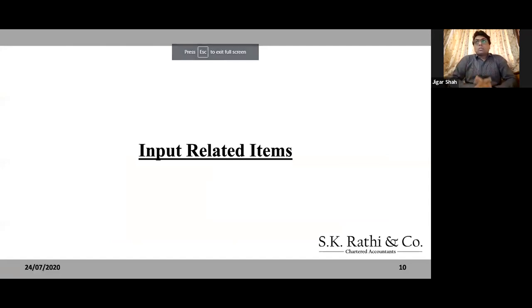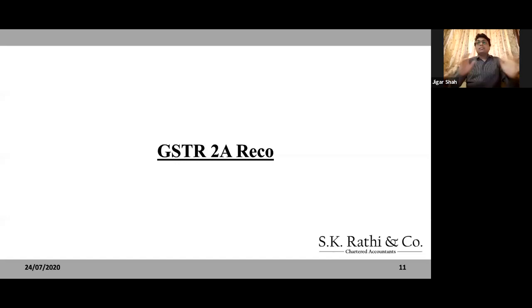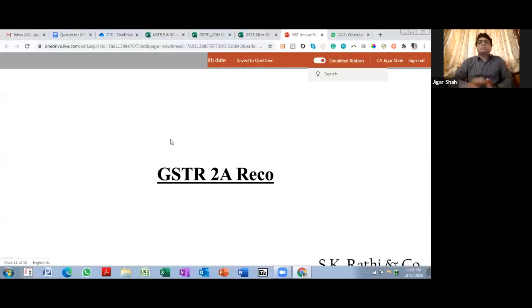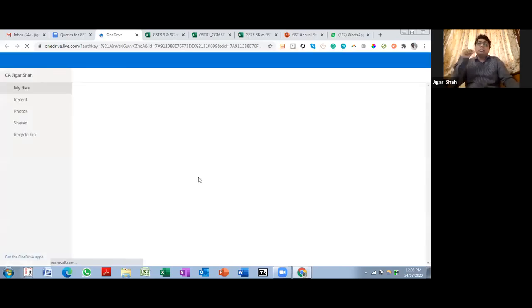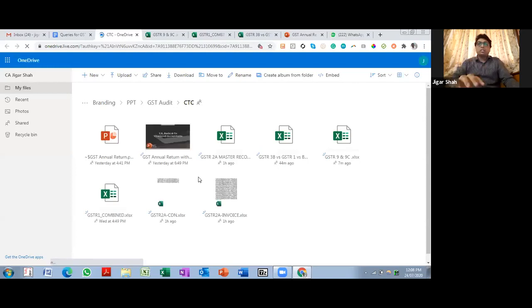Okay, so this was about it as far as output related items were concerned. Now let us move to input related items. The foremost thing that you are required to do is a GSTR 2A reconciliation. Once again, although there are various tools available, my team is very comfortable with the internal Excel tool that we created for the firm at a very initial stage. So we are still working on that sheet itself. I'll just show you a glimpse of it.